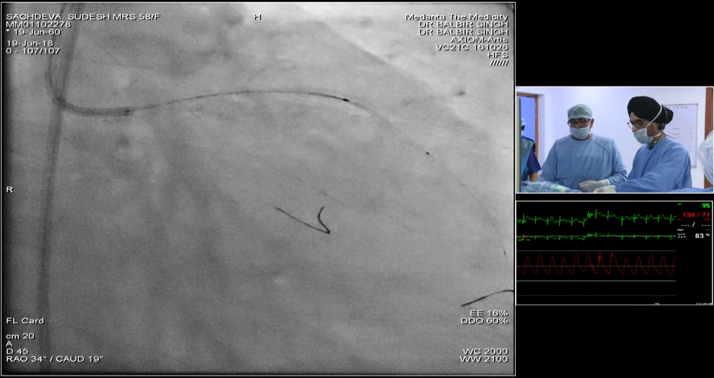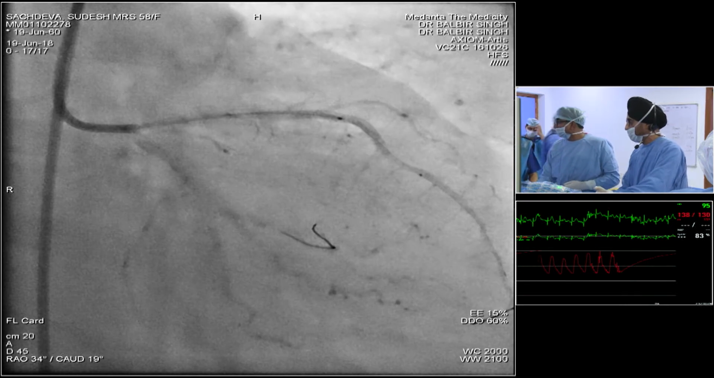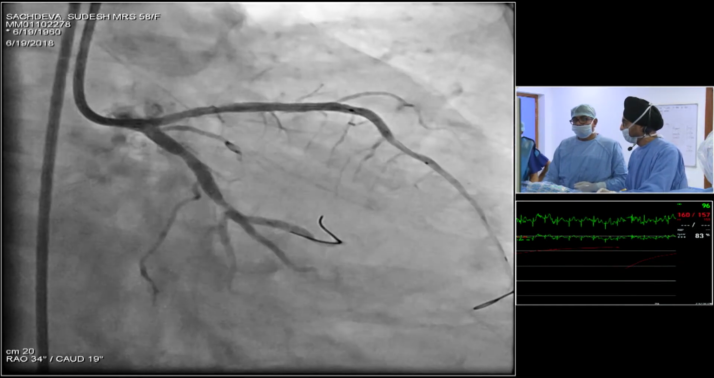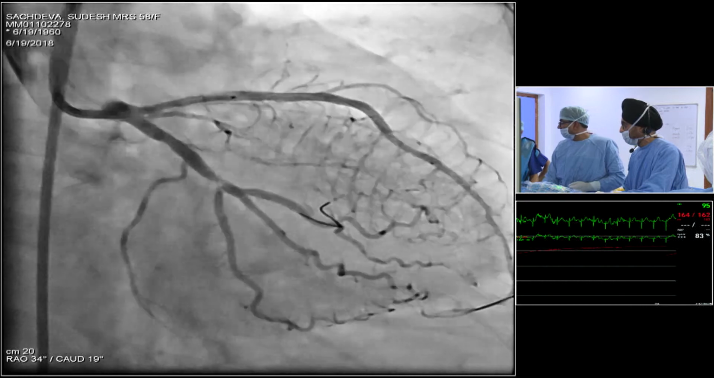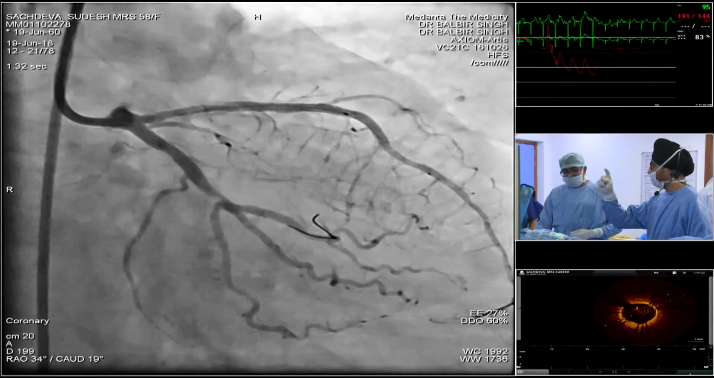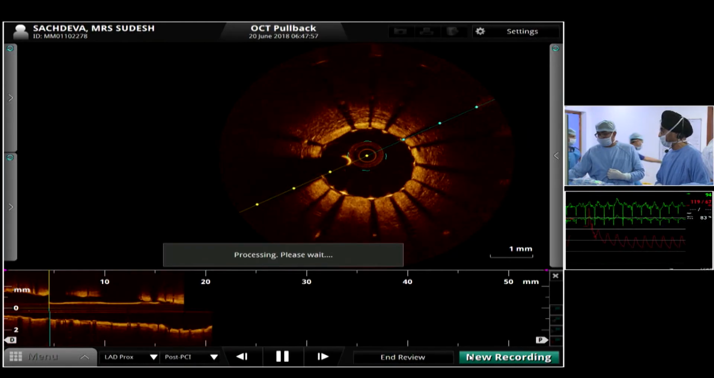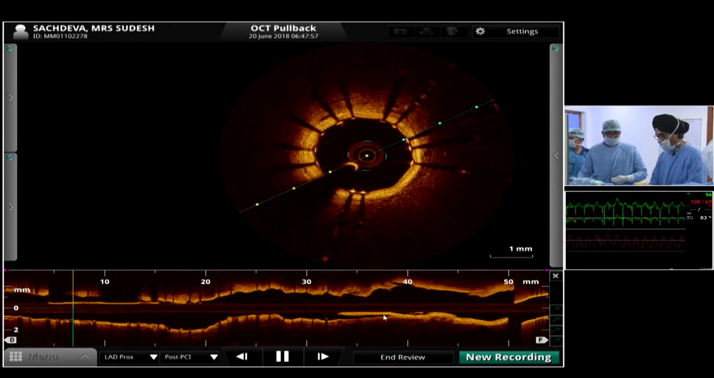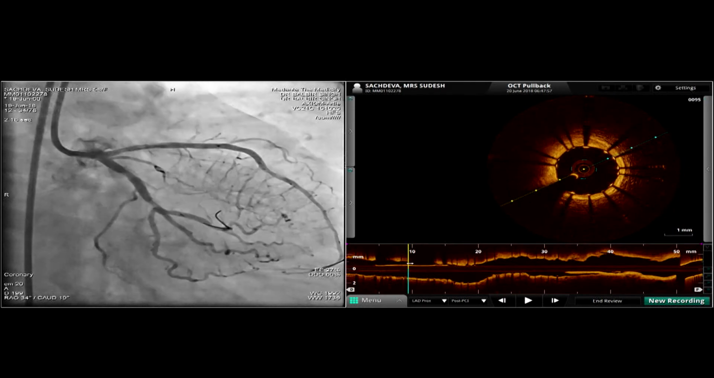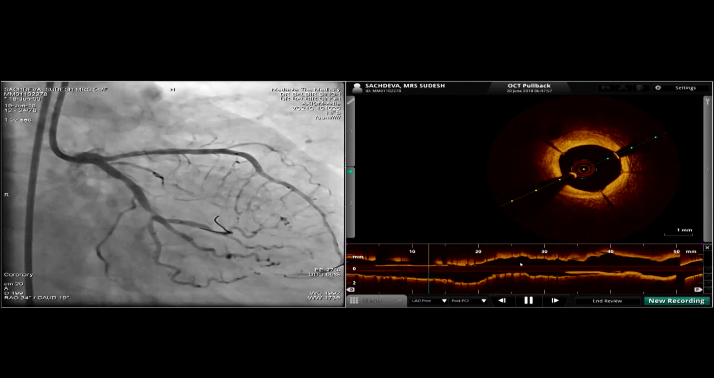Okay, so Dr. Howda, one more question for you. Pull back. In terms of the strut thickness, you were involved in a lot of studies with Orsiro, which is a super thin strut DES. Do you think that in terms of long-term clinical outcome with these very long stented segments, diffuse disease like this, a super thin strut stent may have an advantage in terms of healing?